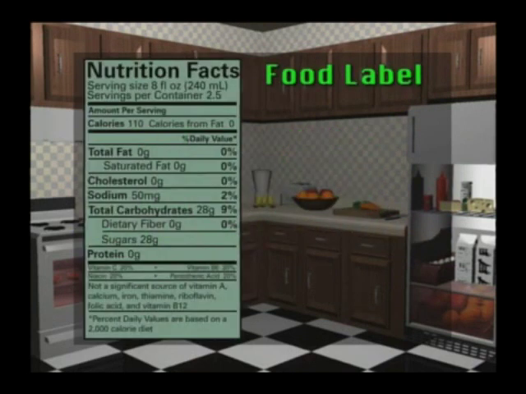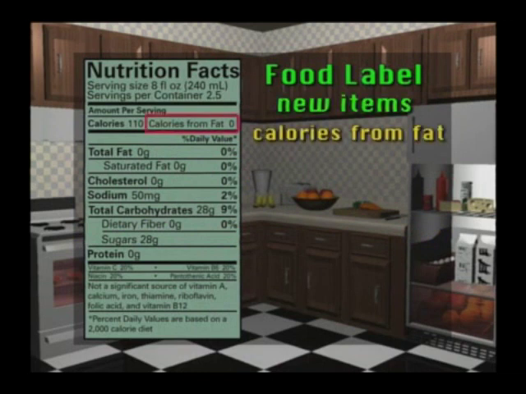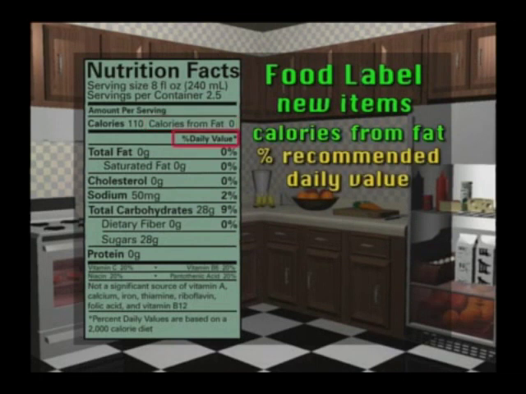Sometimes, even something as simple as reading a food label can be confusing. New on the food labels are calories from total fat and cholesterol, as well as the percentages of their recommended daily value. Dietary fiber is now required on the label as well. This is because these nutrients are the ones Americans should watch most closely.